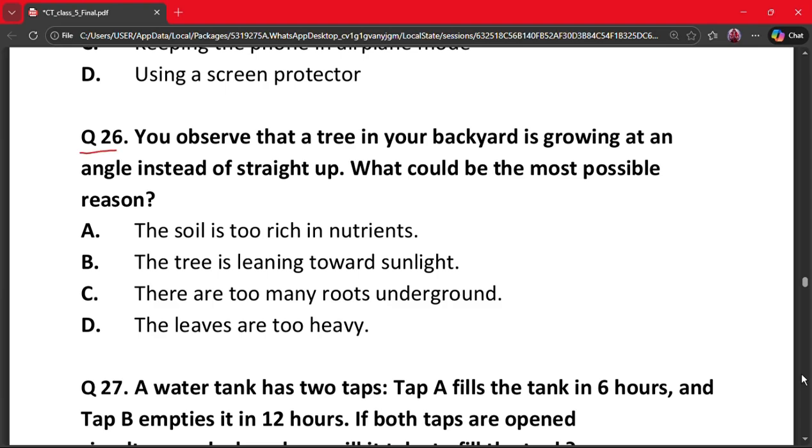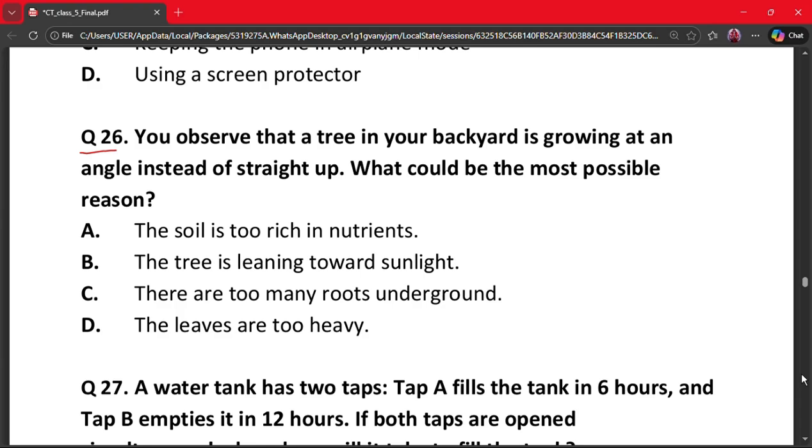Question number 26. You observe that a tree in your backyard is growing at an angle instead of straight up. What could be the most possible reason? A. The soil is too rich in nutrients. B. The tree is leaning towards sunlight. C. There are too many roots underground. And D. The leaves are too heavy.